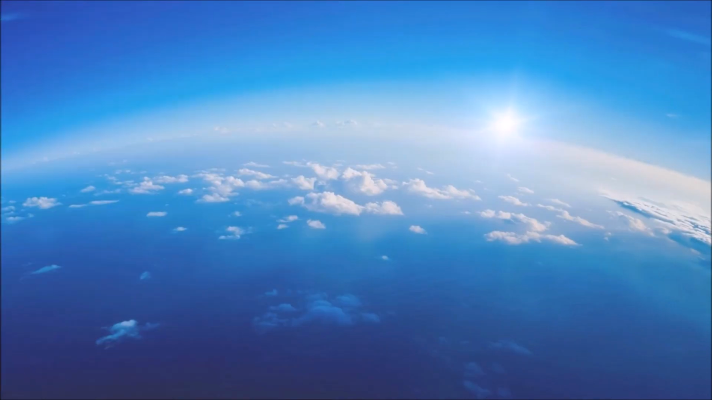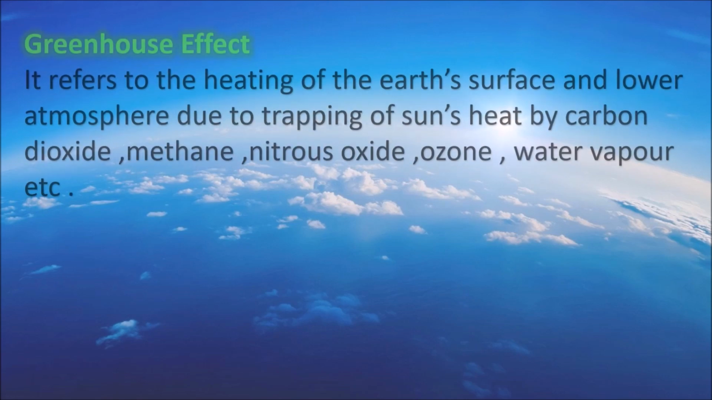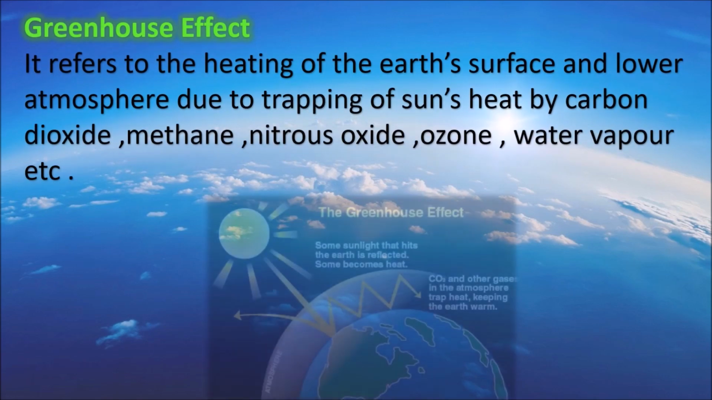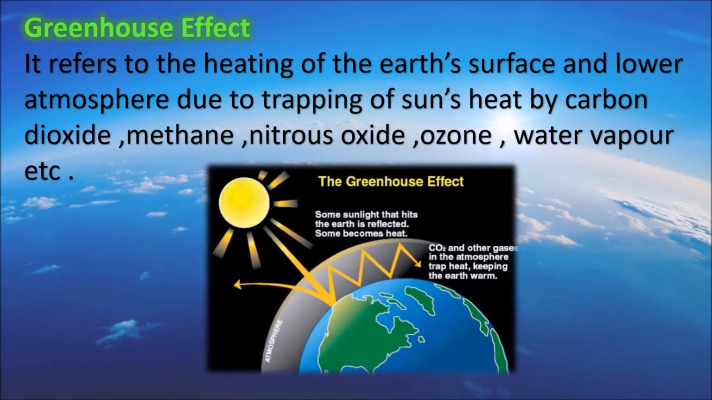Now, I'll explain about the greenhouse effect. It is the heating of the Earth's surface and lower atmosphere due to trapping of the sun's heat by carbon dioxide, methane, water vapor, nitrous oxide, ozone, etc. All these gases are known as greenhouse gases. The greenhouse effect is essential for our survival because it makes the earth a comfortable place to live.